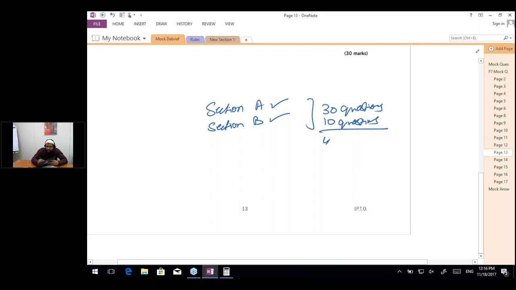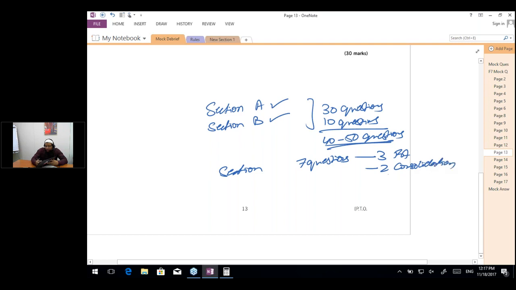So approximately we have solved 40 to 50 questions of section A and B. And for section C, we have solved in total 7 questions, 3 relating to final accounts, 2 relating to consolidation, and then 2 relating to ratios. Alhamdulillah, we have solved a lot of questions. I hope the session was overall useful for all of you.